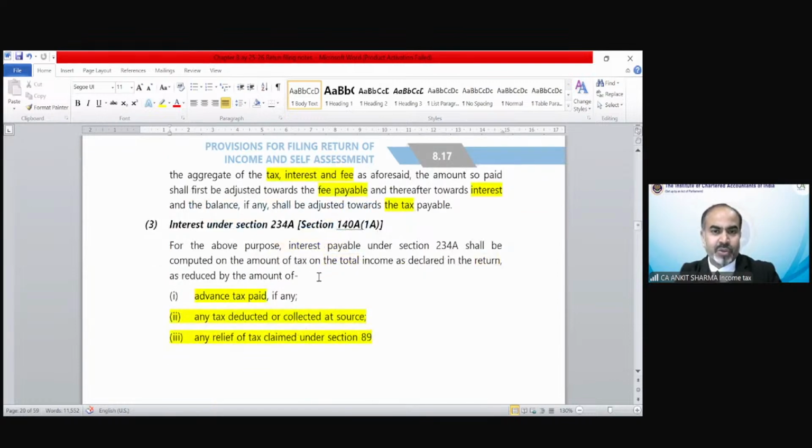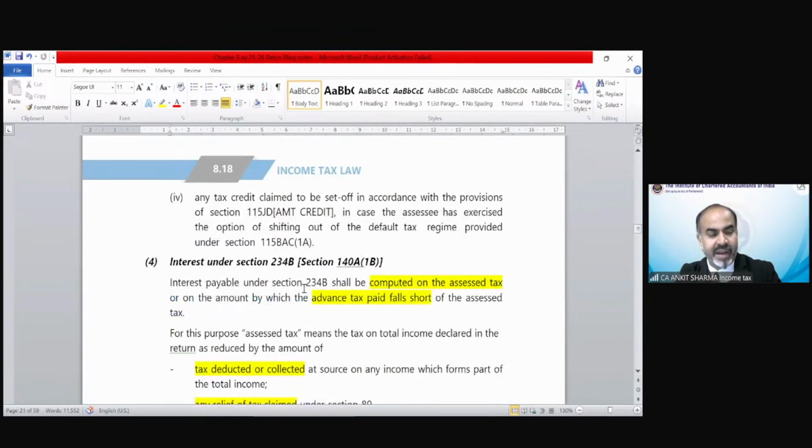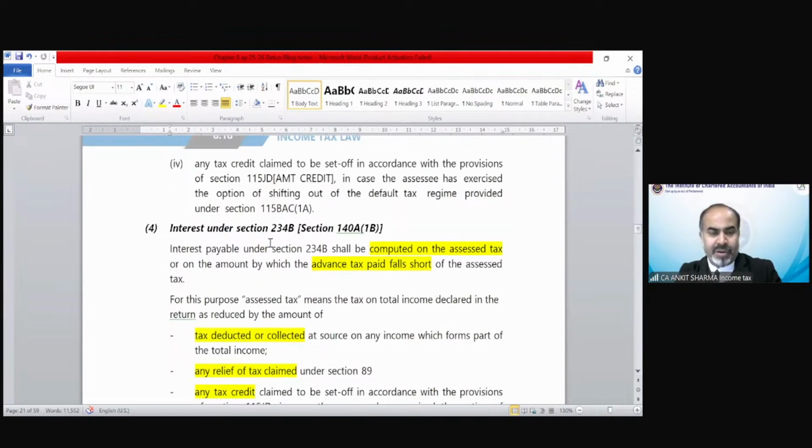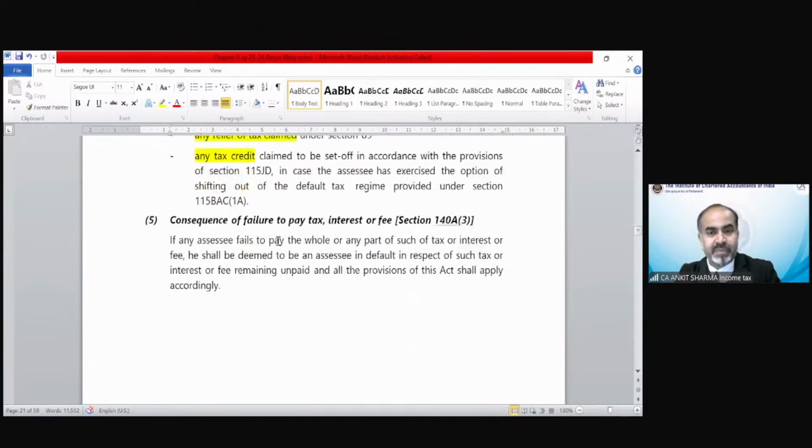Interest under section 234A, how would the amount be calculated? Whatever is the assessed tax, the advance tax paid by you, the TCS, the AMT, the relief need to be deducted, and on the balance amount you calculate interest under section 234A. The amount required for section 234B has been discussed under the advance tax provision.